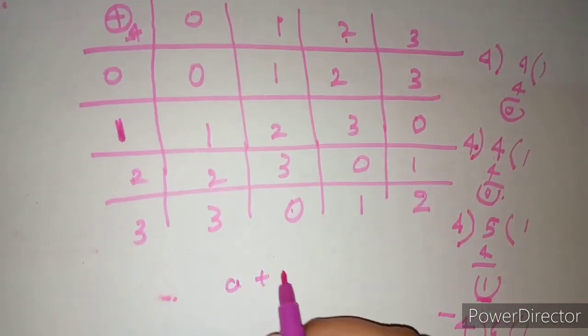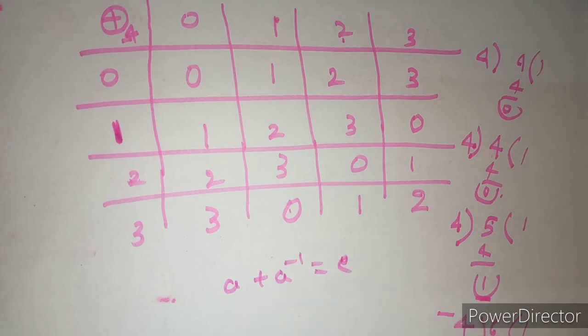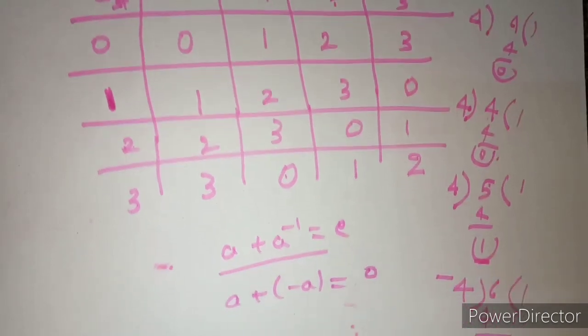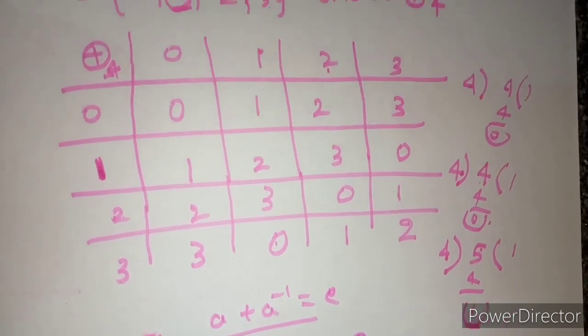A plus A inverse is equal to the identity element under addition, right? This is the existence of inverse under the binary operation addition. A plus of minus A is equal to 0 under addition. So 0.